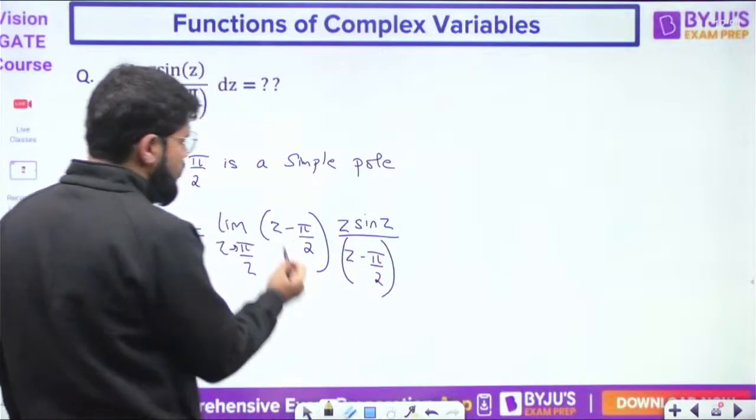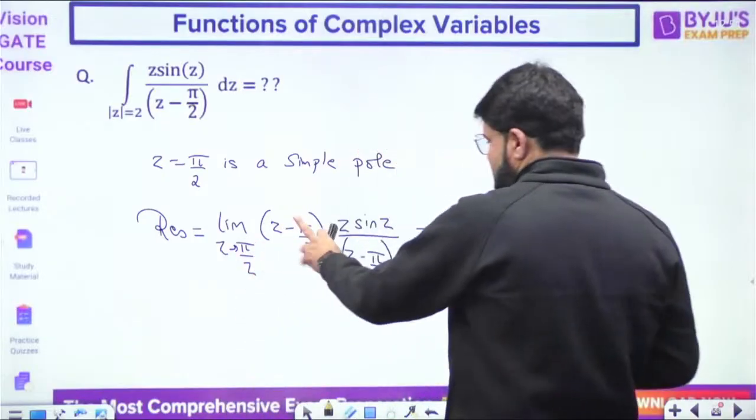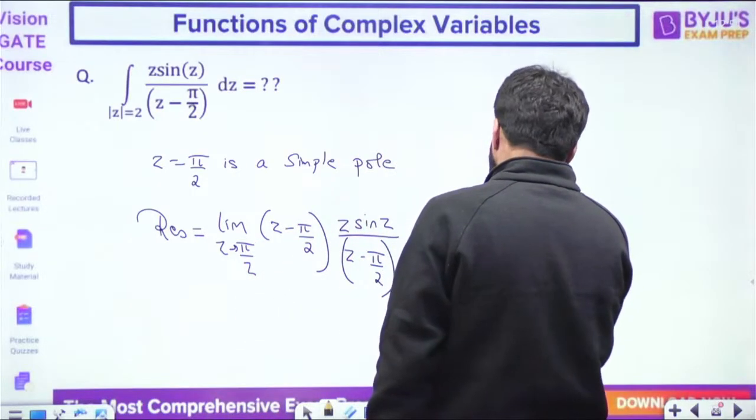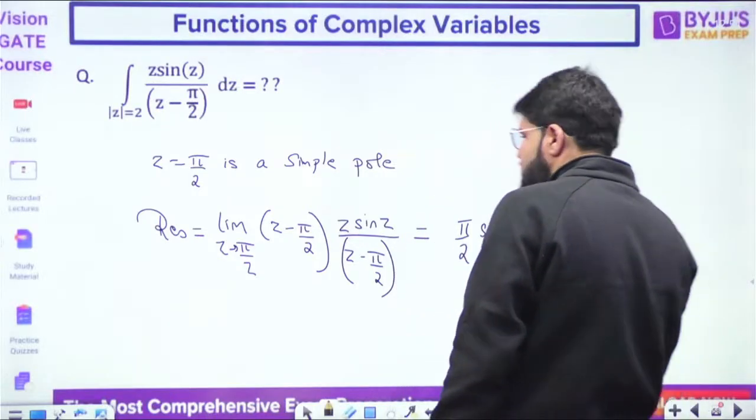This is a simple question. (z minus pi by 2) cancels with (z minus pi by 2). Now directly put z equal to pi by 2: pi by 2 into sin pi by 2. Sin pi by 2 is 1. So the residue is pi by 2.